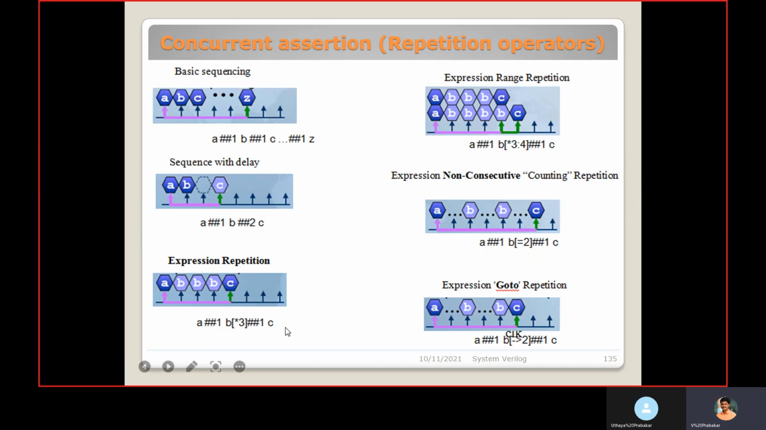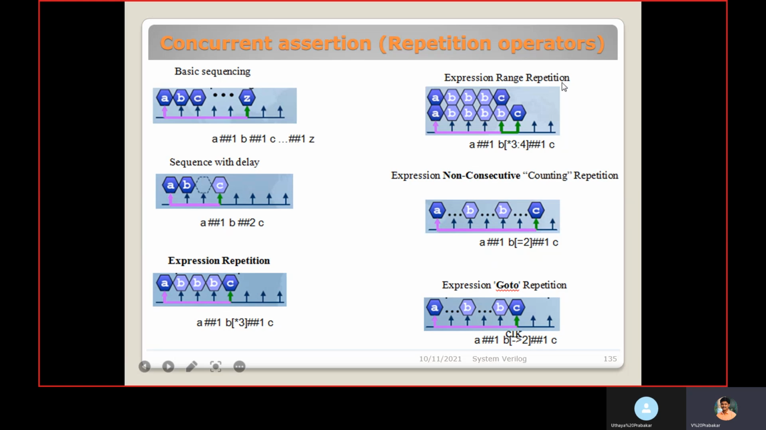Then expression repetition. A should be 1, and after one clock cycle, B value should be 1, and within the bracket, star 3 indicates a repetition 3 times. The B value should be 1 for the 3 clock cycles. We can represent that like this: B in the square bracket star 3. That means B value should be 1 for continuous 3 clock cycles. Then after one clock cycle, C value should be 1.